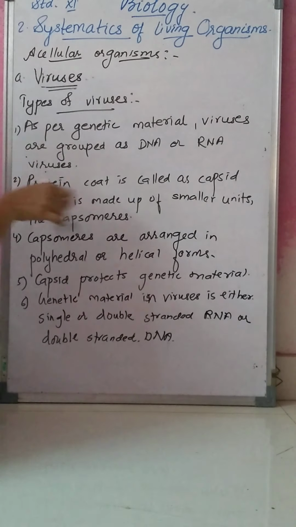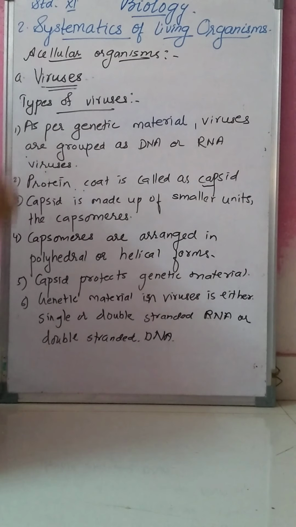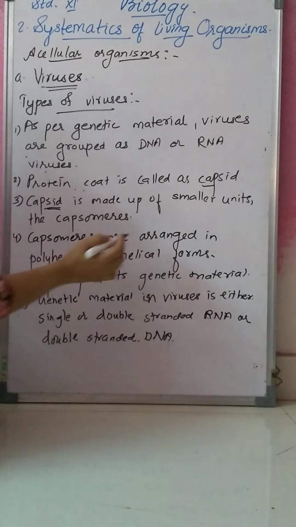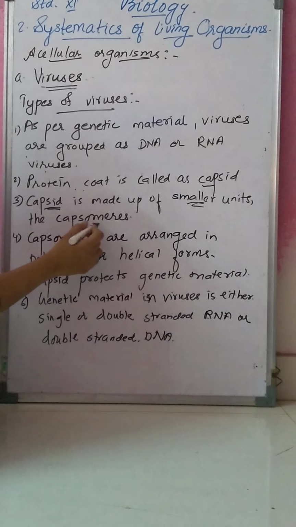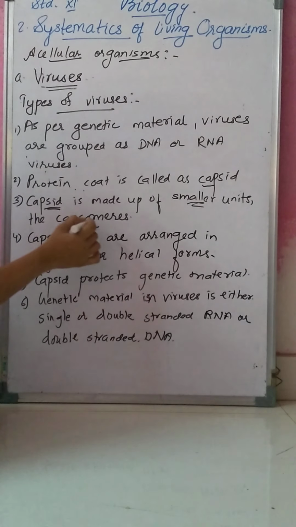Then the protein coat which is present is known as capsid. I already said that the protein coat is known as capsid, and this capsid is made up of many smaller units known as capsomeres.